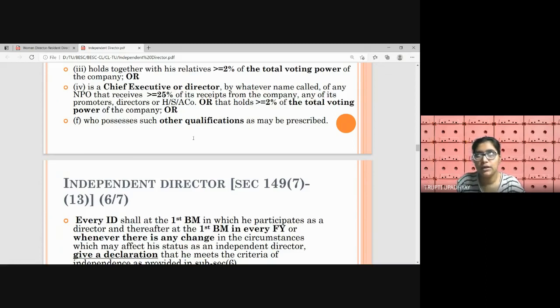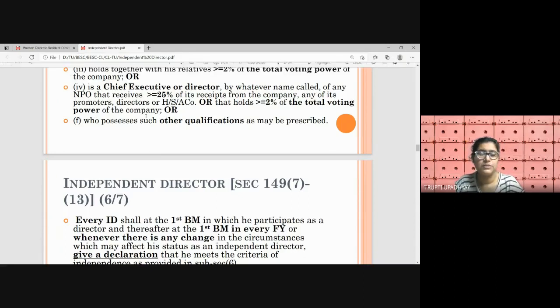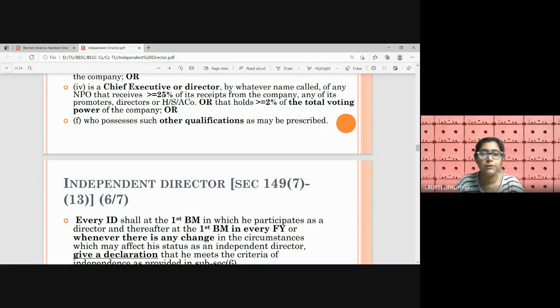So if the total receipt of the NPO or non-profit organization or some NGO is, suppose, 1 lakh rupees, and the NPO is receiving 30,000 from this company or its promoter, then obviously it is more than the 25% limit. It is breaching that. So obviously the NPO's head will be biased in this case. He will not be appointed as an independent director.